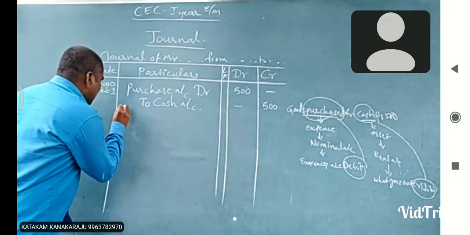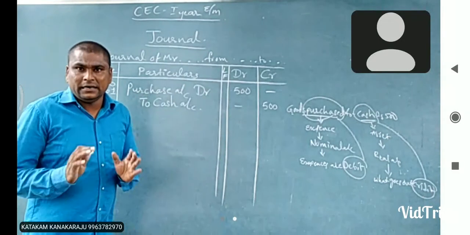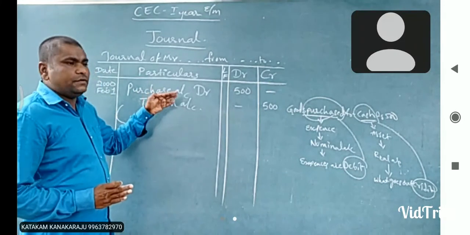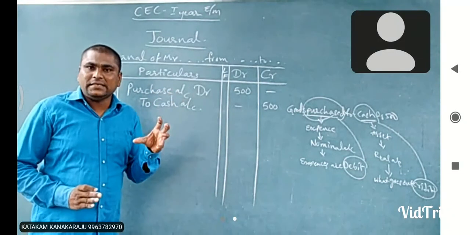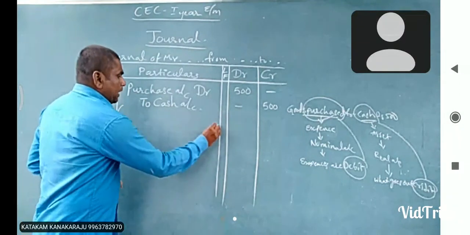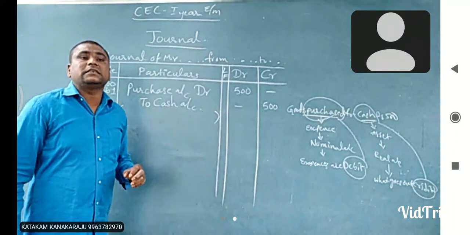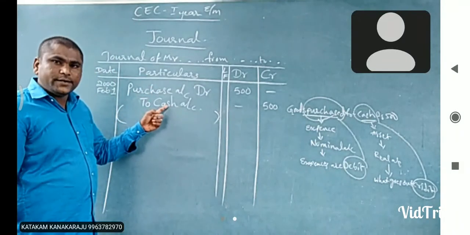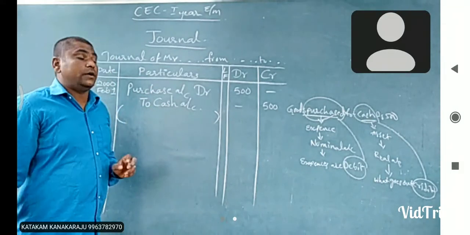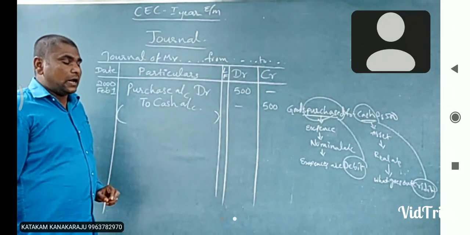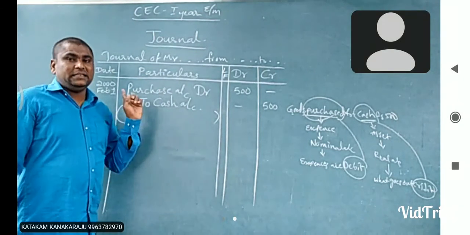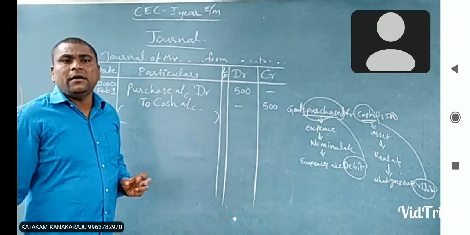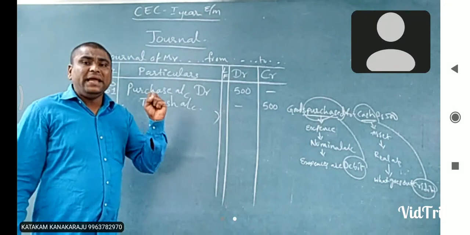Within the brackets we will explain the details, the description of the business transaction: which account is debited, which account is credited, and what is the reason. Within the brackets in the particulars column, that's what we call narration. One account is debit side, one account is credit, and the narration is also explained in the particulars column. This narration, this description, begins with two words as a prefix: being, or for.